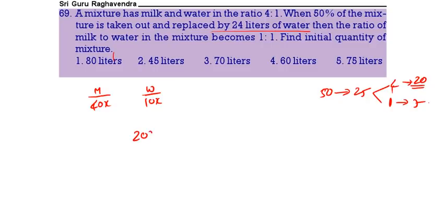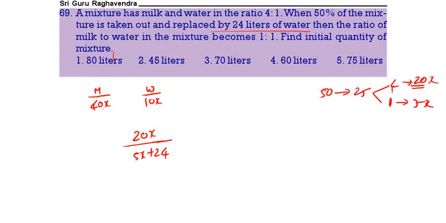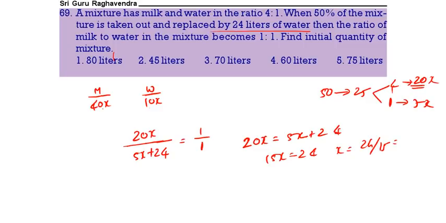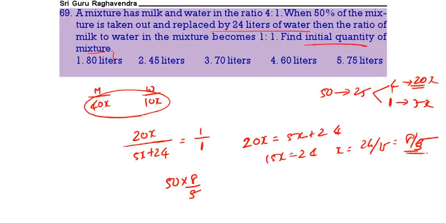That means this will be equal to 20x. From 40x we are removing 20x, so this is 20x. From 10x we are removing 5x and replaced by 24 liters of water. Then it becomes 1:1. Therefore 20x is equal to 5x plus 24. 15x is equal to 24. X value 24 by 15, that is 8 by 5. Now find the initial quantity of the mixture: 40 plus 10, 50x. That means 50 into 8 by 5, that is 80 liters. 80 liters is the correct answer.